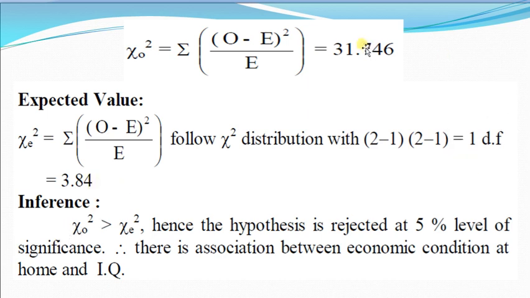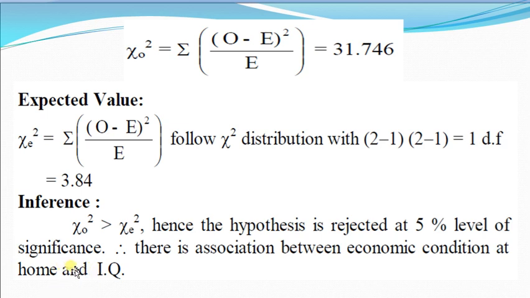Here when we compare the calculated with the table value, the calculated value is greater than the table value, that is chi-square observed or chi-square calculated value is greater than chi-square tabulated or chi-square expected value. Hence the hypothesis is rejected at 5% level of significance, and there is association between economic condition at home and IQ level.